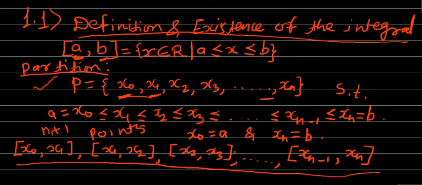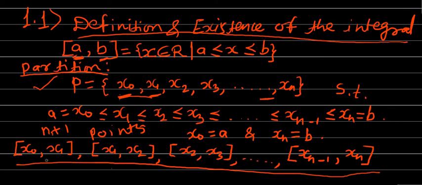Next, we are going to define the length of the subinterval. You may have noticed that the length of the interval a to b is obviously the right end point minus the left end point, meaning b minus a.